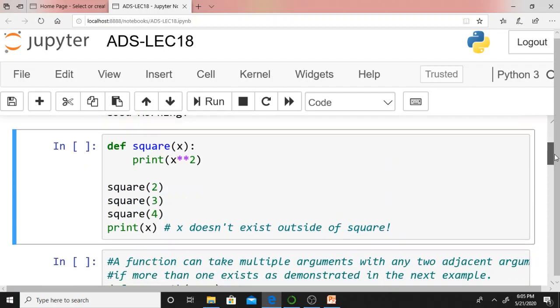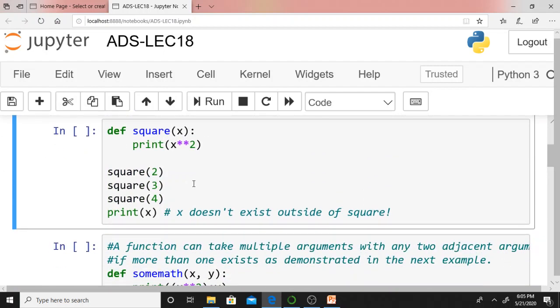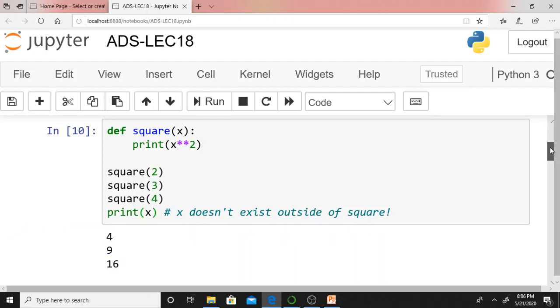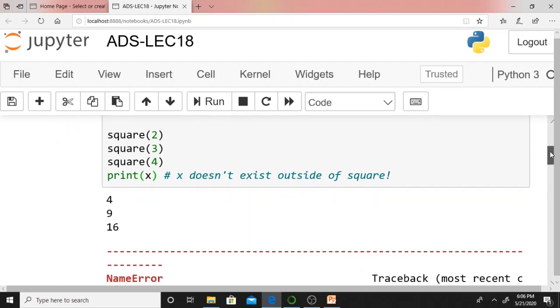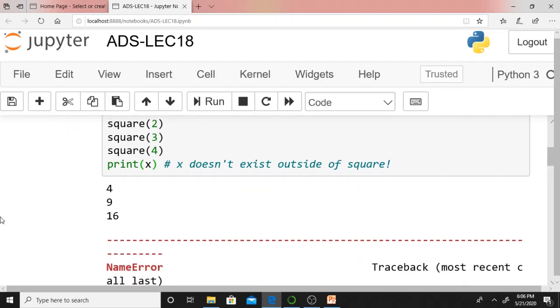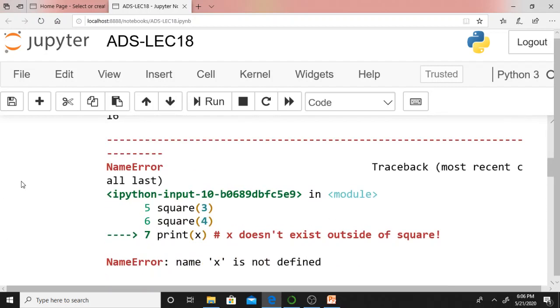Now let me take another example, def square of 2. I am calling this one. What happens? We don't have any difficulty with square 2, square 3, square 4. We have difficulty with the print x, isn't it? That's what we were discussing in that presentation. Square 2 means 2 square is 4, 3 square is 9, 4 square is 16, whereas print x means name error. It is generating name error.